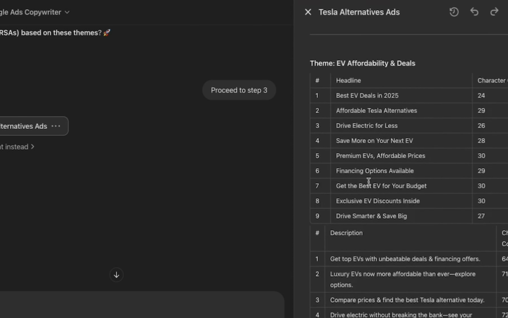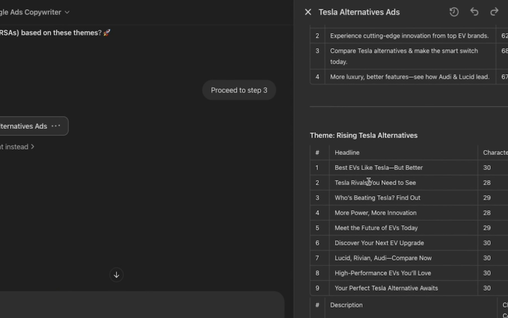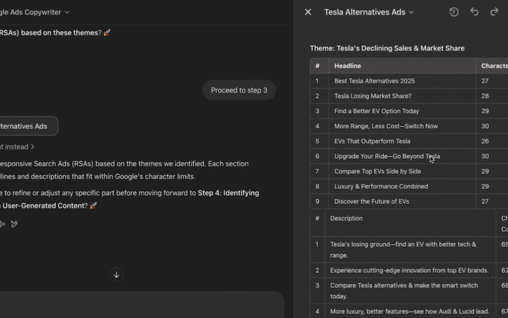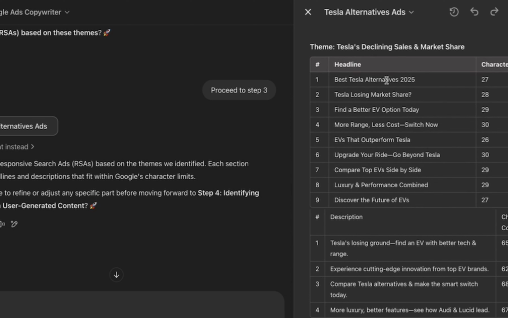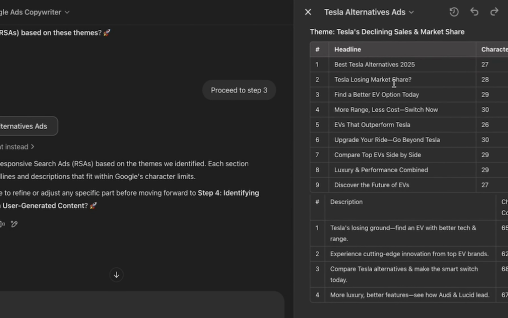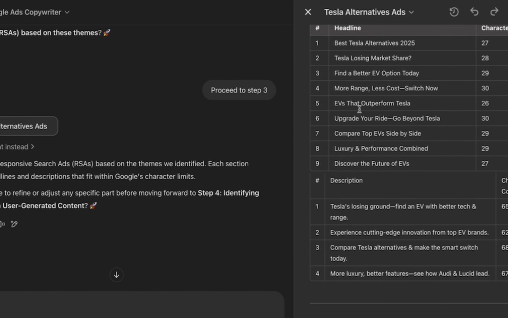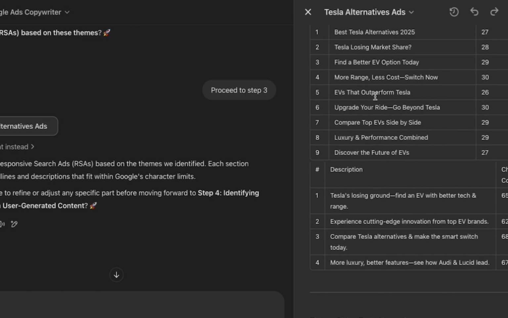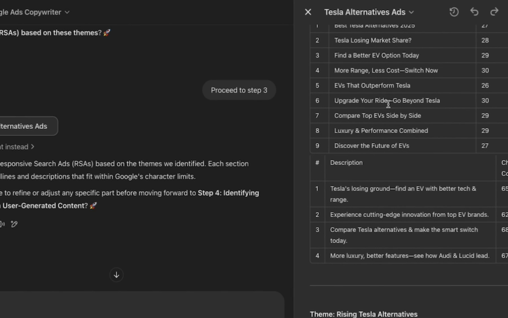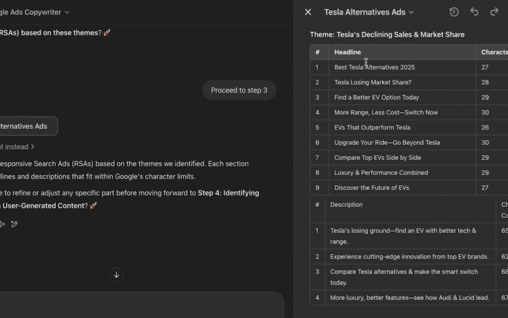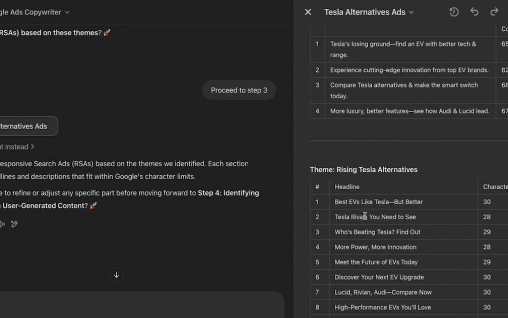And you can see here it's already writing the ads. That's the first batch of ads. So instead of having a tool that just does everything at once, you have some control in giving it some directions. So let's take a look at the ads. So declining sales: best Tesla alternative, Tesla losing market share, find a better EV option today, more range, less cost, switch now. You see, this is very good. EV that outperform Tesla. If you had to do this in front of your computer, you would not have had this information and you would not be actually using these angles.